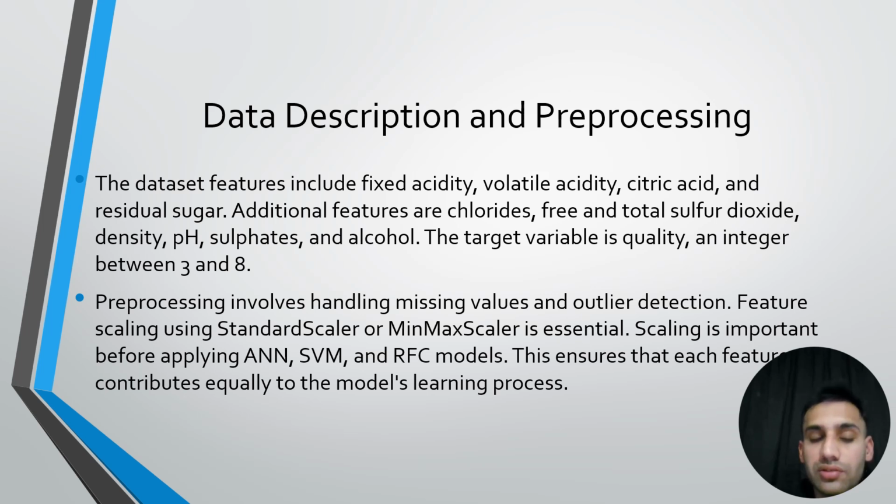If we don't do this, then the data will not run in an appropriate way, the models will not reach good accuracy, and they will take much time in processing and learning. So we have to handle missing values and outlier detection so that our models work efficiently and with accuracy.